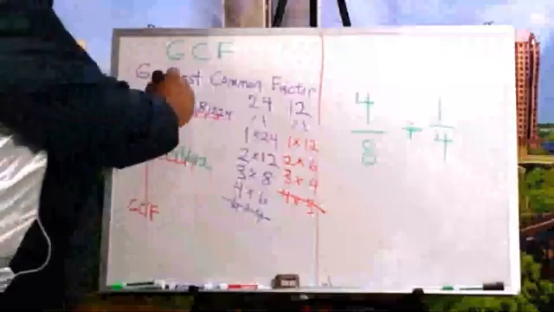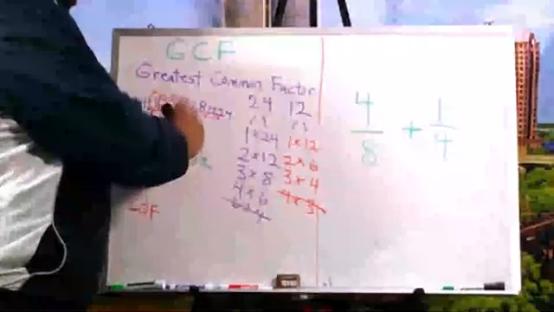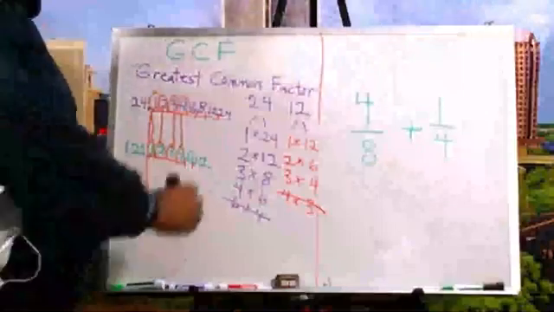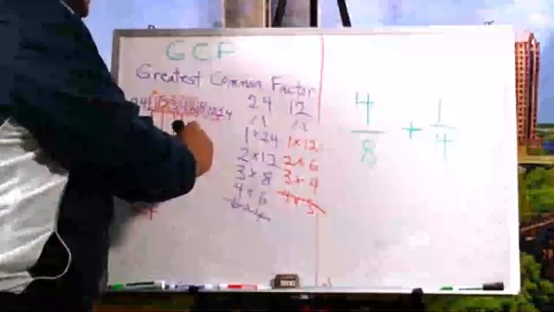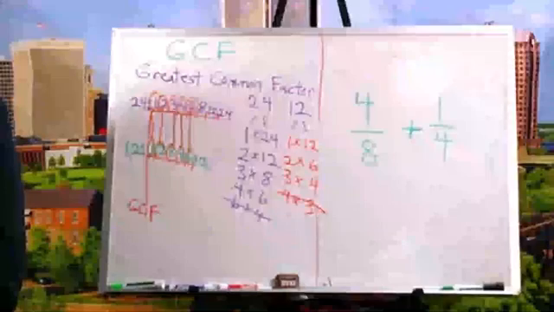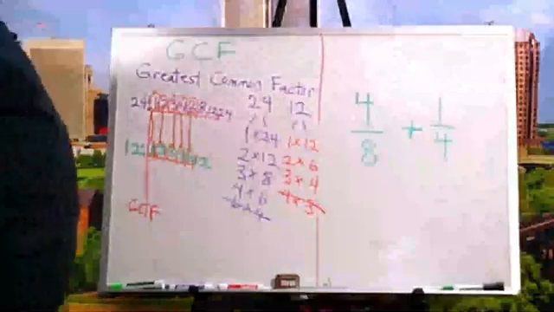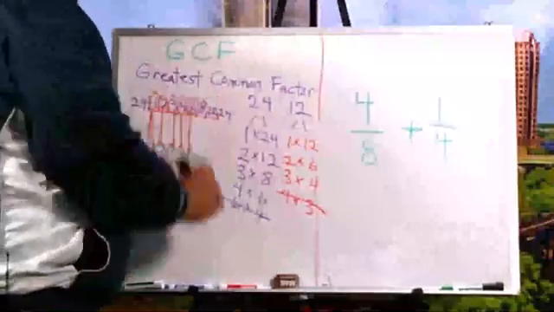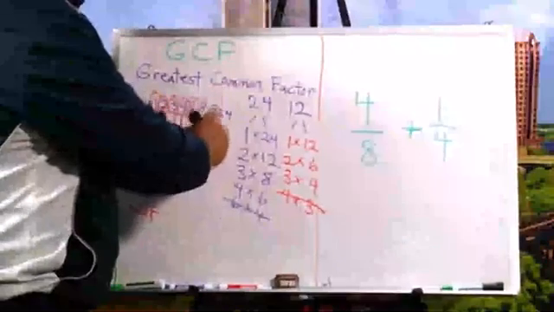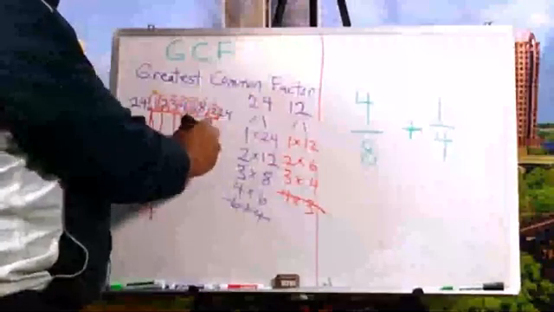Do they share 4? Yes, they do. Do they share a 6? Yes, they do. Mr. Jones, they sure share a lot of common factors. Yes, they do. Is there an 8? Nope. Is there a 12? Yep. Is there a 24? Nope.